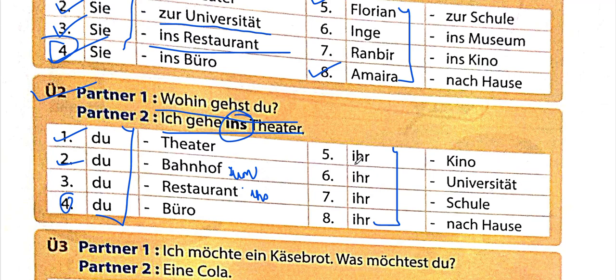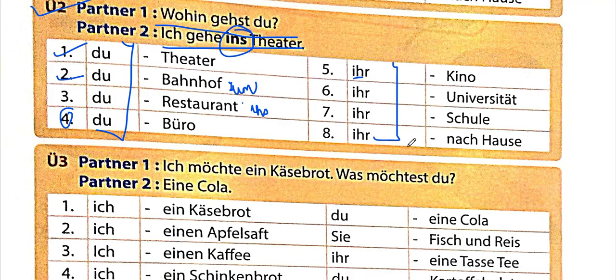If I talk about Kino, but here we have ihr, so there would be a change. Can you guess what the verb conjugation for ihr in gehen was? It is geht. So, "Wohin geht ihr?" "Wir gehen ins Kino" would be the answer. So I hope you can do the rest of them.